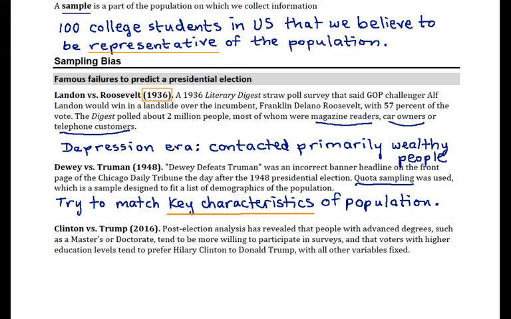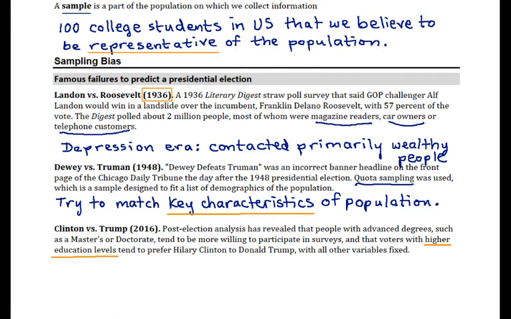Now, if we fast forward to 2016, here's one that is much closer to us, one that we all just went through ourselves. Of course, there was a strong level of confidence that Hillary Rodham Clinton would win the 2016 election, and as we all know, that's not how it turned out. In this case, there have been many analyses, but the part that relates to sample bias has to do with education level.